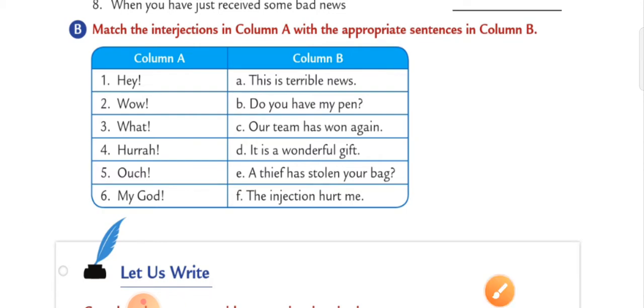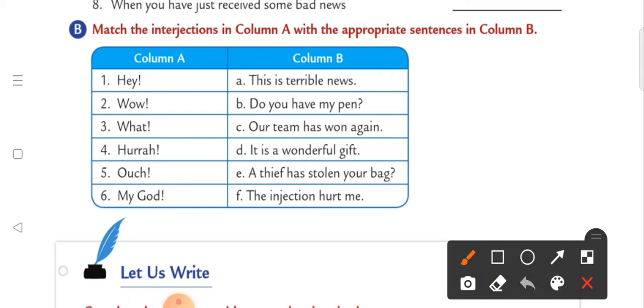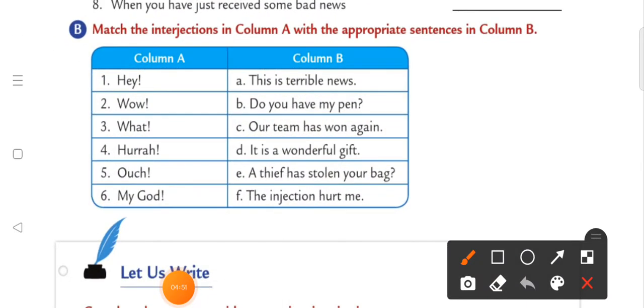And then the sixth one, my god. Here it is used for something sad. ठीक है, हम कब यूज़ करते हैं? When we talk about something sad or when we hear something bad, right? So it would go along with A. My god, this is terrible news, right? We can say that this is terrible news.